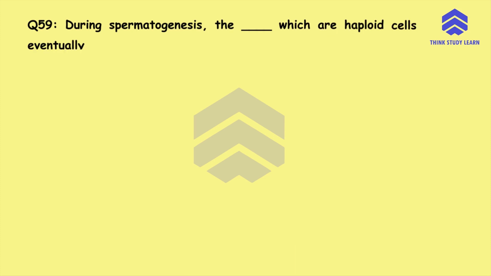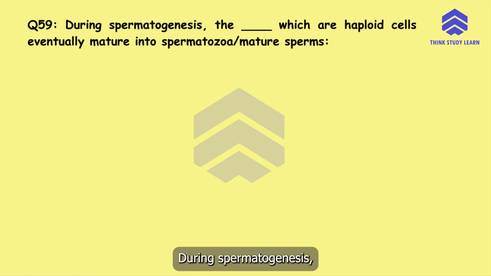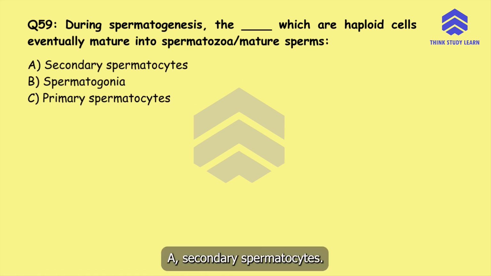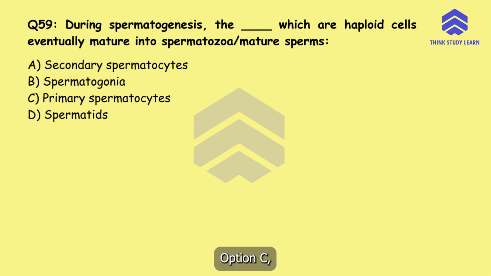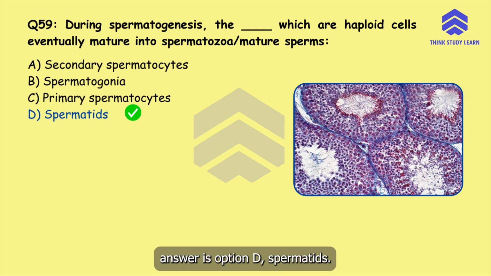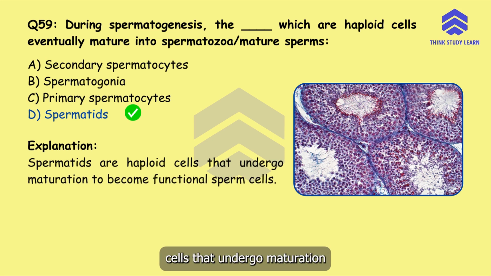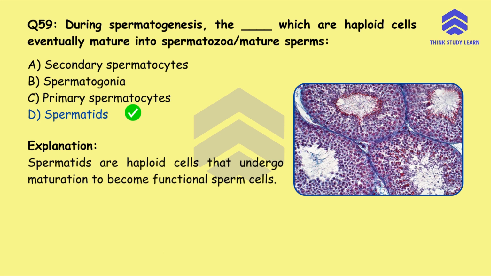Question number 59. During spermatogenesis, the dash, which are haploid cells, eventually mature into spermatozoa that are the mature sperms. Option A secondary spermatocytes, option B spermatogonia, option C primary spermatocytes, or option D spermatids. The correct answer is option D spermatids. Spermatids are haploid cells that undergo maturation to become functional sperm cells.